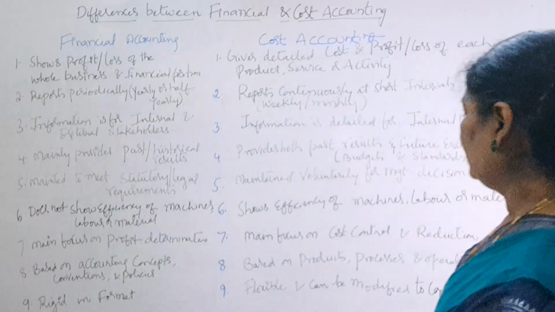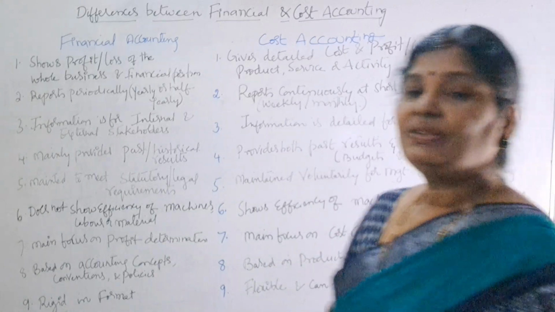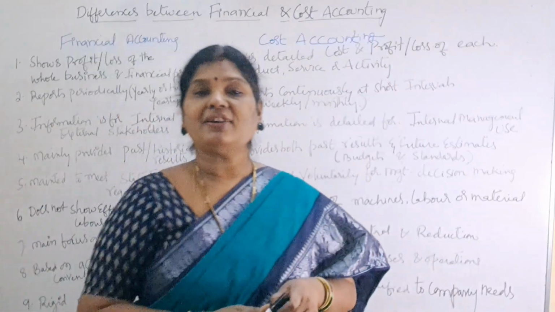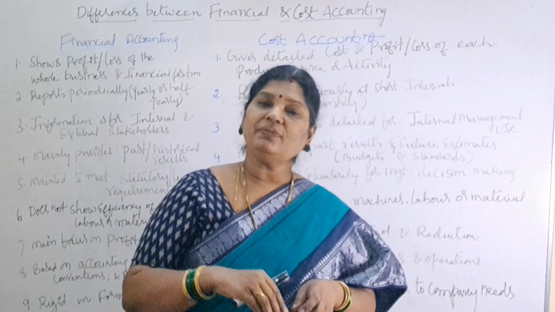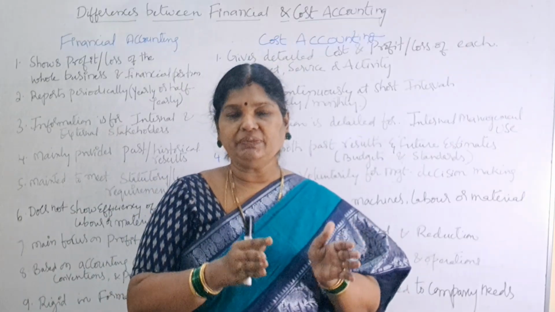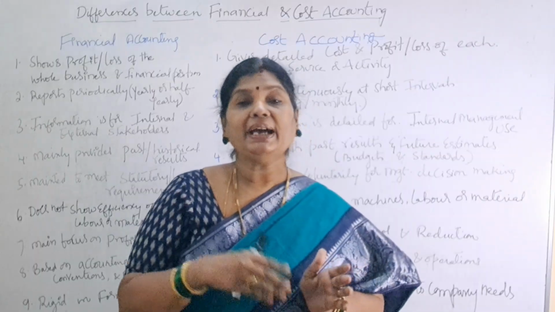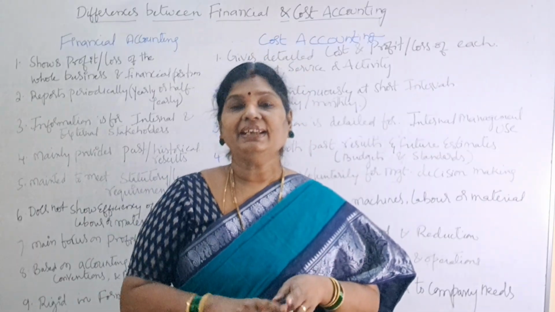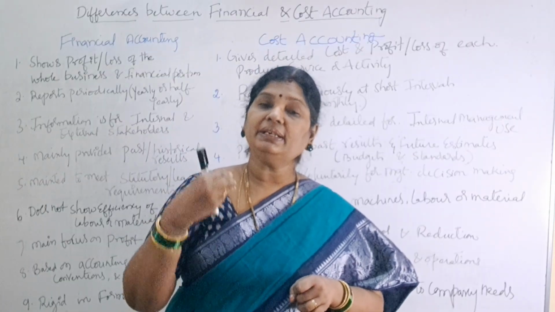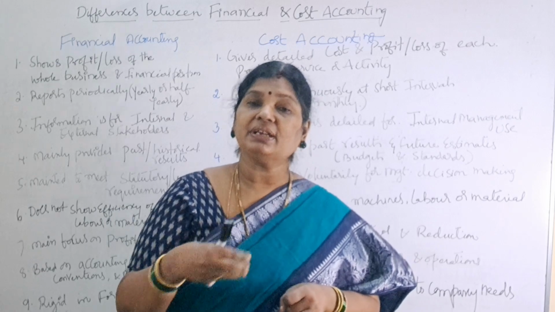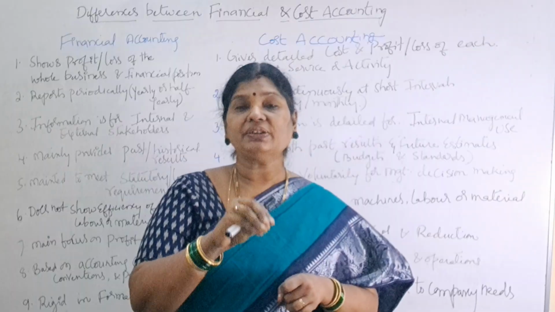But in cost accounting, the main focus is on cost control and cost reduction. So what is the main objective of cost accounting? Cost control, cost reduction. What is the meaning of cost control? Whatever amount we have set, we should not exceed that. So we want to control our costs by reducing unnecessary wastages, right? And what is cost reduction? We want to reduce our cost. So we want to take all the measures to see that unnecessary costs are eliminated or reduced, so that we can have the correct cost of production.